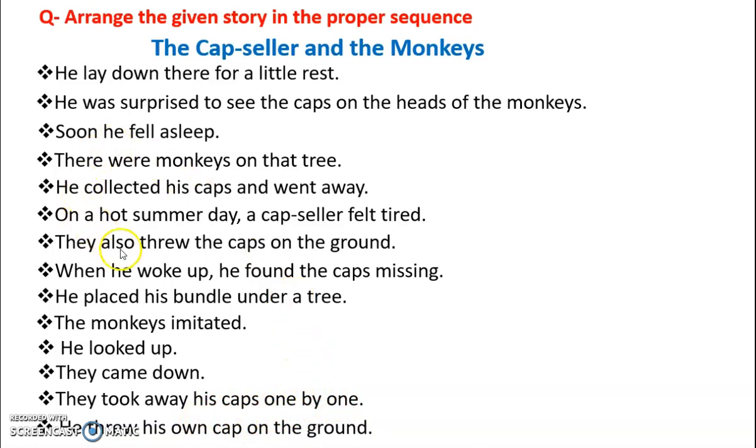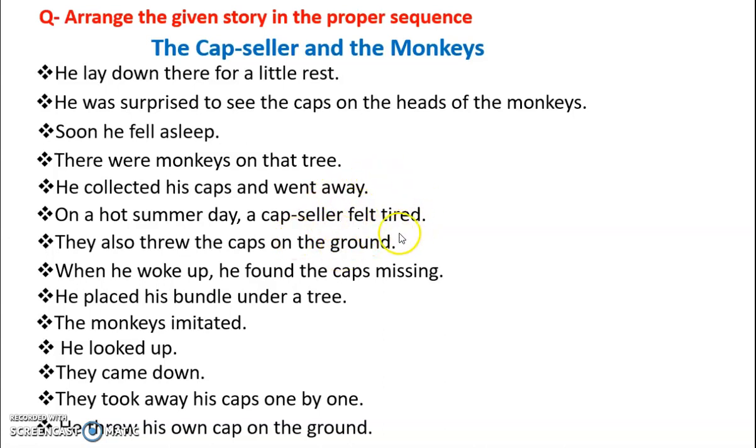Now, have you understood the story? No, you have not understood, because the story is not in proper order. It's not in proper sequence. Now we are going to arrange this story in proper sequence and then write the sequence later on in proper order according to the numbers. Now, which will be the first sentence here? Yes, who will tell me?